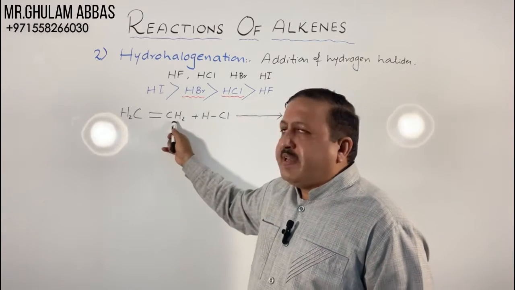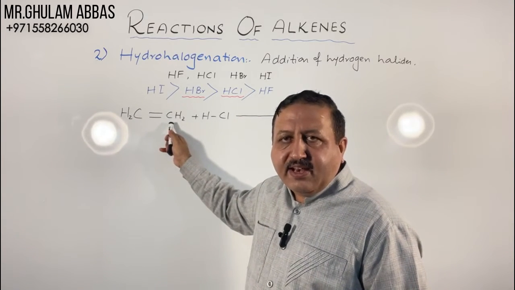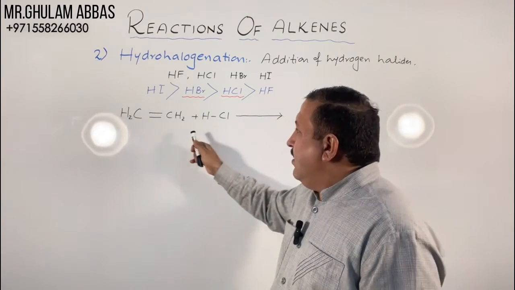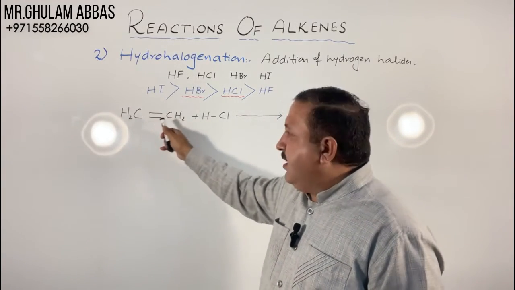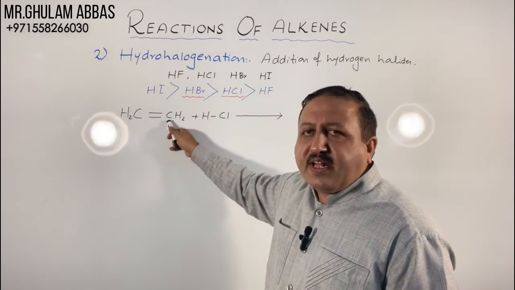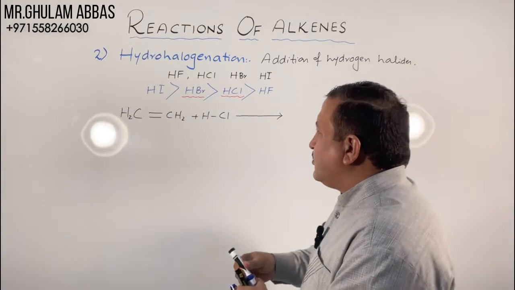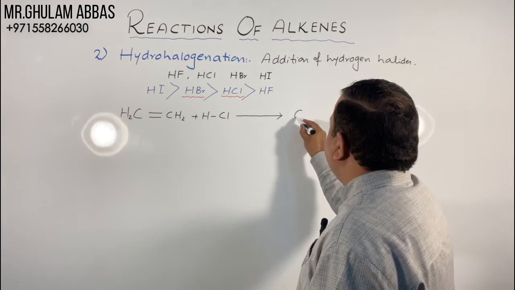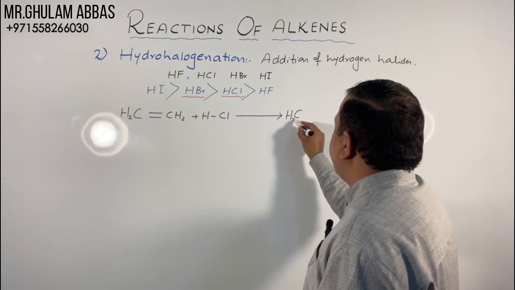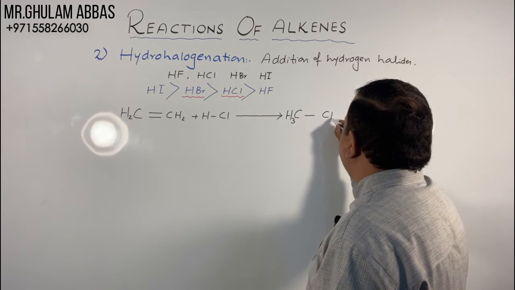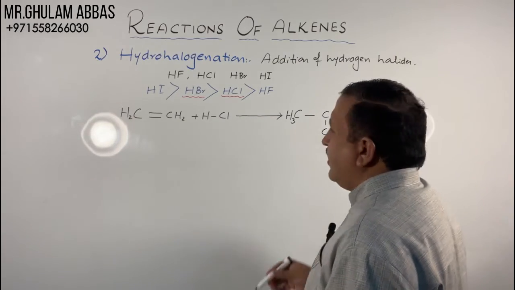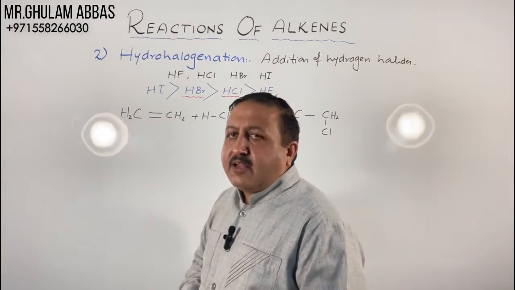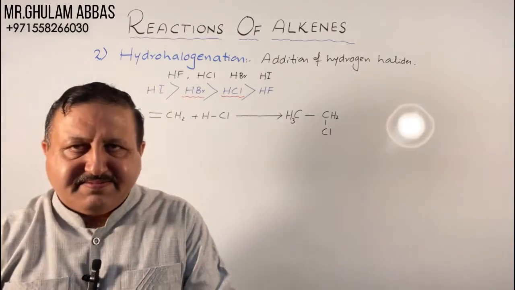There are 2 carbon atoms which are similar in all respects. One part becomes attached with one carbon, the other part becomes attached with the other carbon. So the product will be CH3-CH2-Cl. Chloroethane or ethyl chloride is the final product.